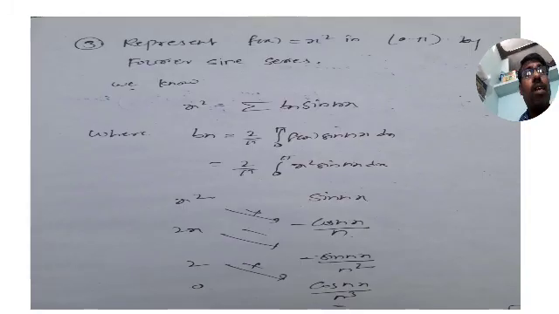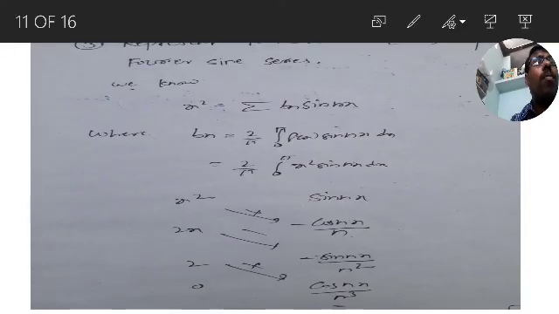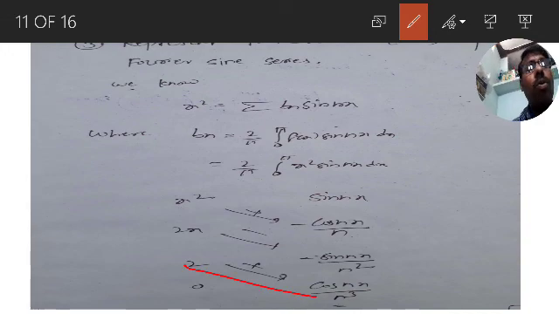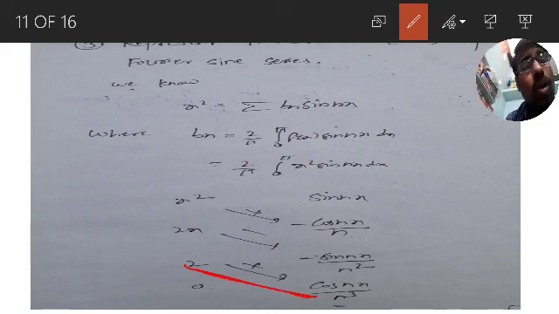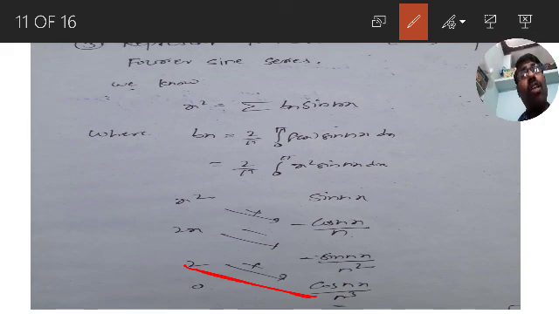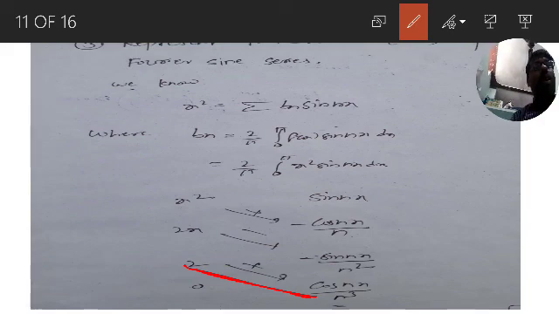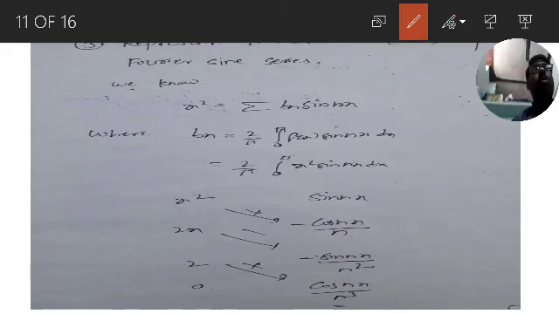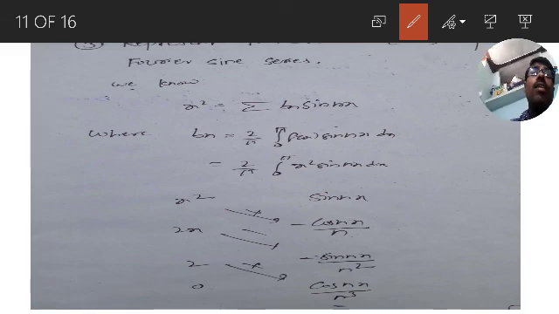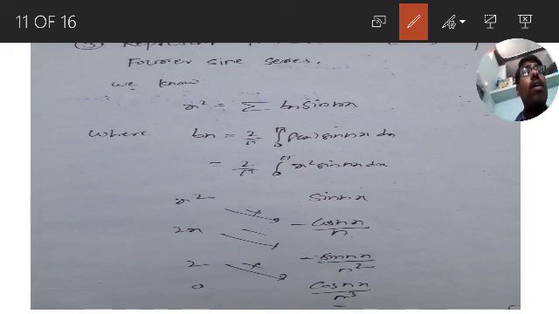In the upper limit you will get 2 into minus 1 whole power of n by n cube, and for the lower limit 0 it is 2 by n cube, because cos 0 is 1. Therefore it is 2 by n cube. So for the upper limit you got 2 into minus 1 whole power of n by n cube. Take that 2 by n cube common.